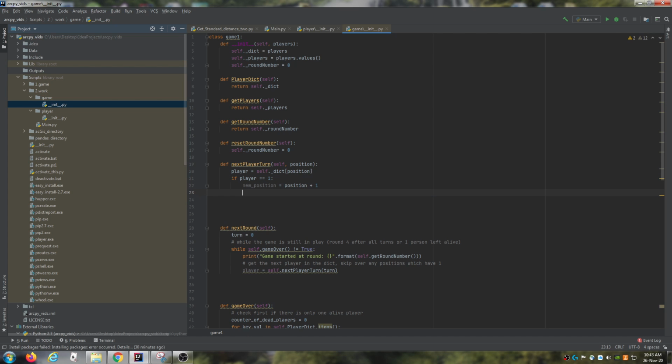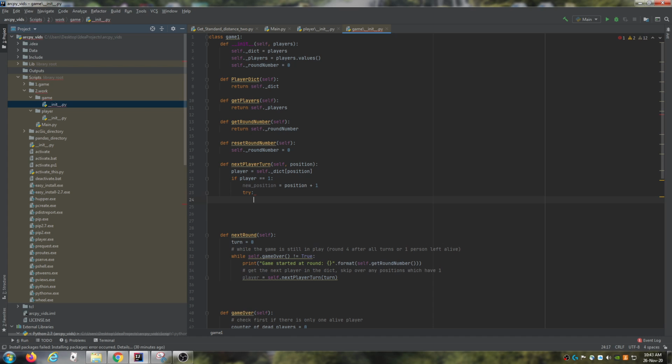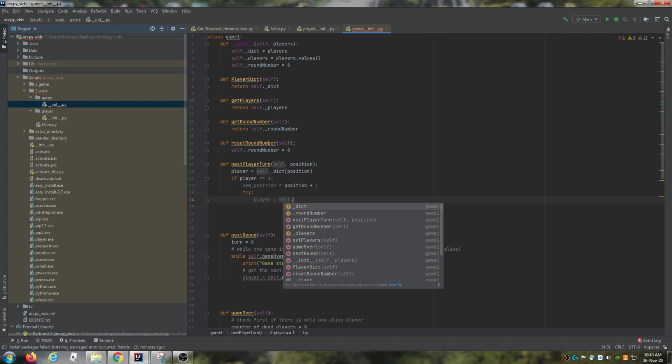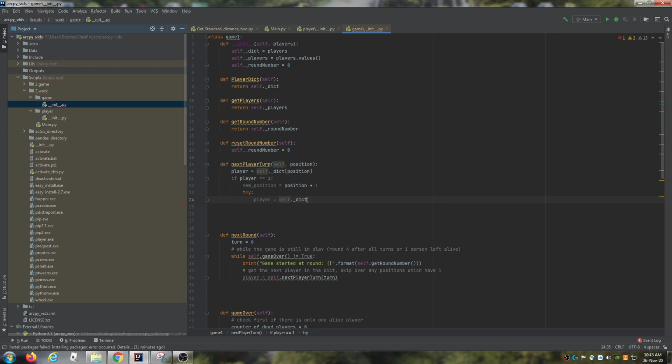And so we're just going to put in a try here, because when we're getting the name later, if we try to use .get name, it won't work. So that's why I'm just putting in a try. So we're going to say self dot underscore dict new position.